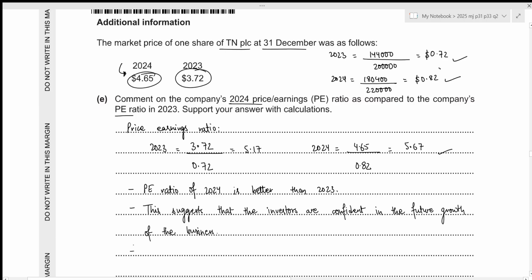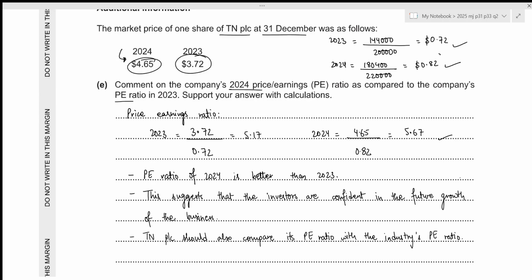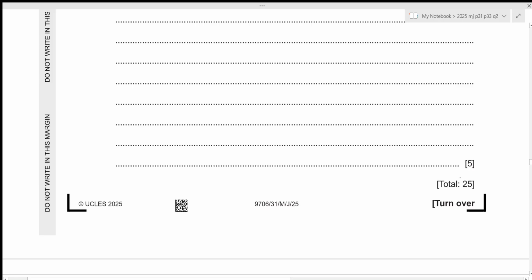Now, in order to get a better overview, TNPLC should also compare its price earnings ratio with the industry's price earning ratio. Let's write it down. TNPLC should also compare its PE ratio with the industry's PE ratio. Alright, that is all for the fifth part as well as this entire question.